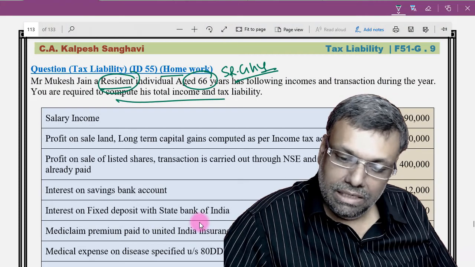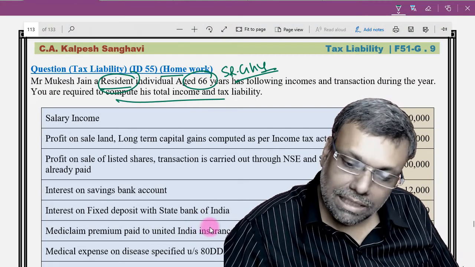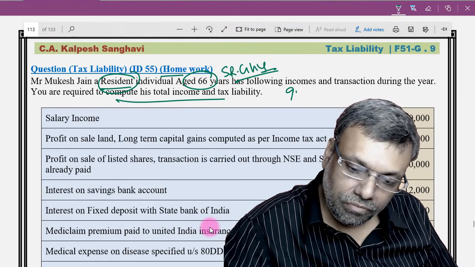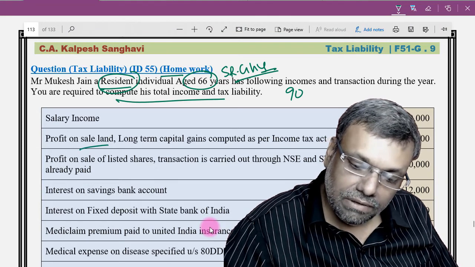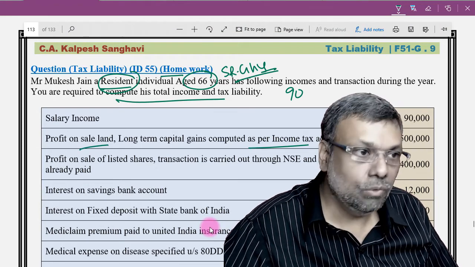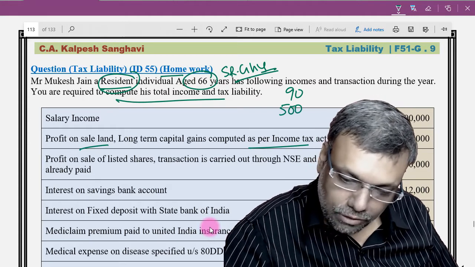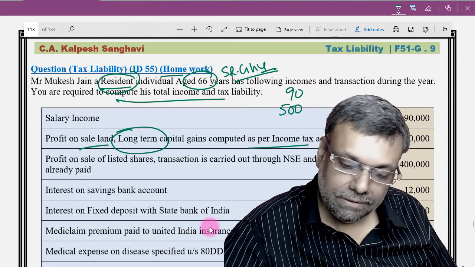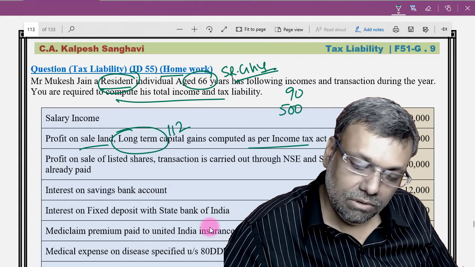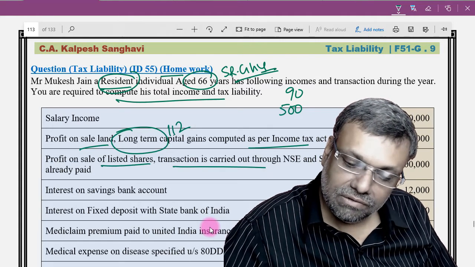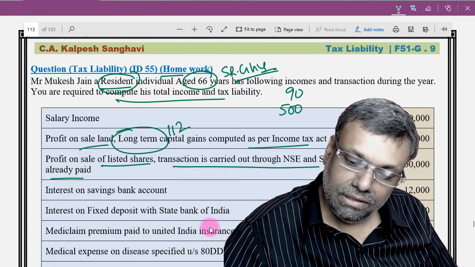Okay, so let's do it quickly. Now salary income, so 90,000. Then profit on sale of land, long-term capital gain computed as per the provisions of the Income Tax Act. So 5 lakhs, and this is long term, so this will be a special rate of tax. Section 112 will be applicable. Profit on sale of listed shares, transaction carried out on the NSE.